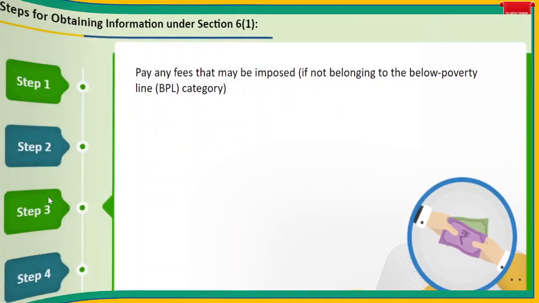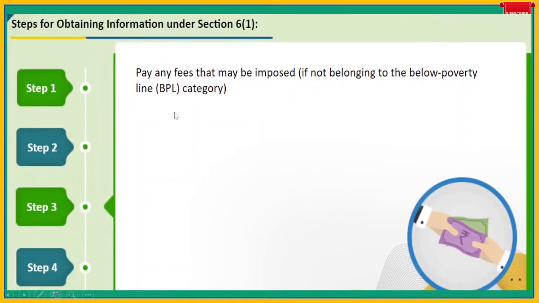Step 3. Pay any fees that may be imposed if not belonging to the BPL category. So other than the BPL category, some fees, 10 rupees fee is required primarily. Later on, if some copies are asked, for that maybe some charges. So the BPL category need not pay.